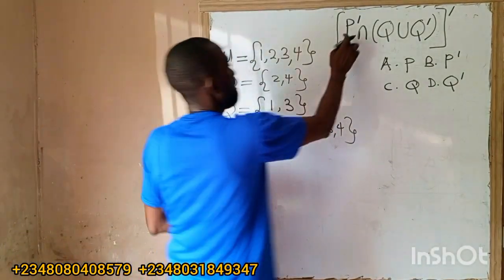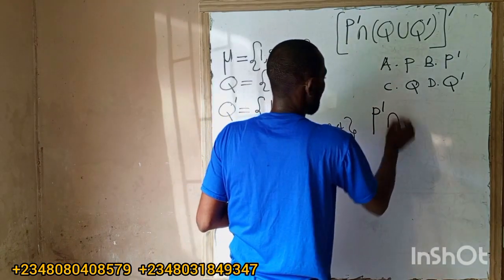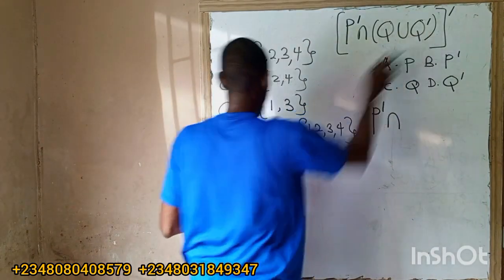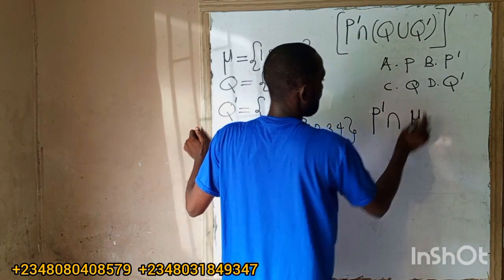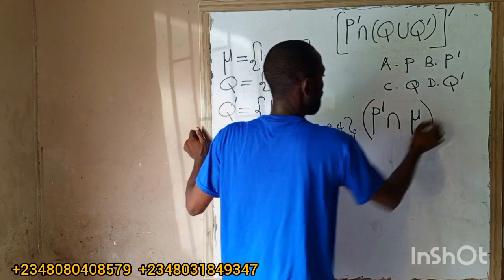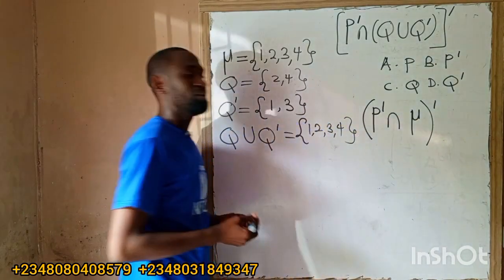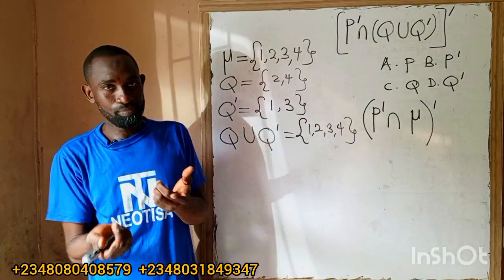So here I will have P prime. Break it down: P prime intersection (Q union Q prime) will give us the universal set. So I've solved this part here. Then everything is all prime. Now, prime as used in this case means opposite.